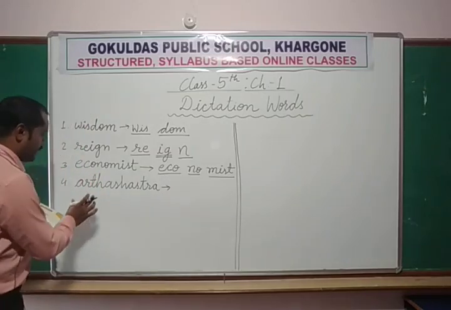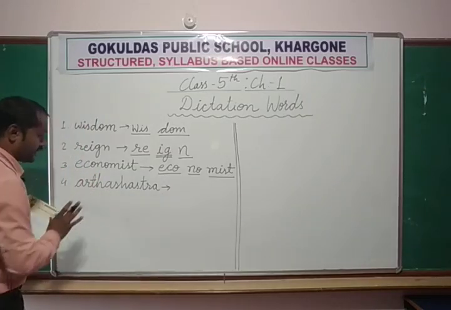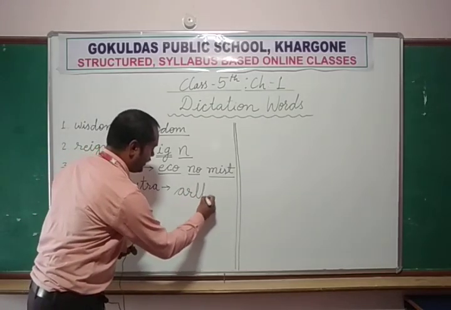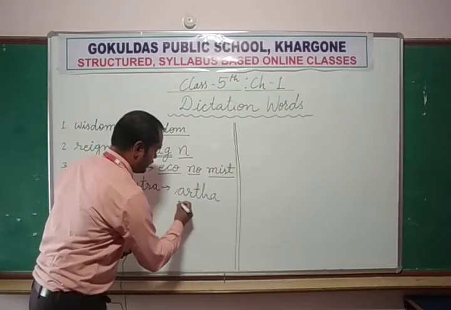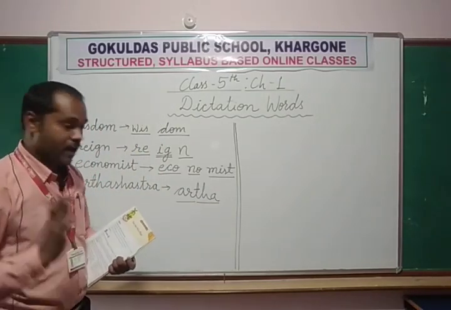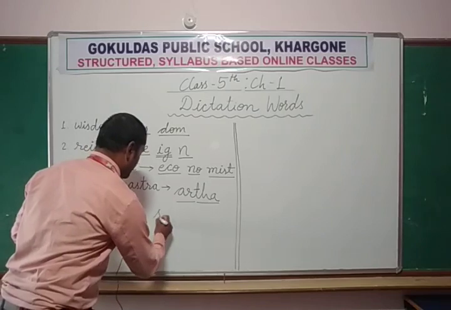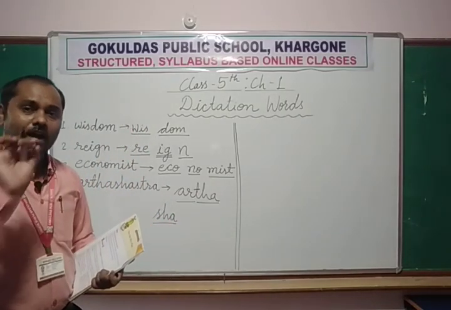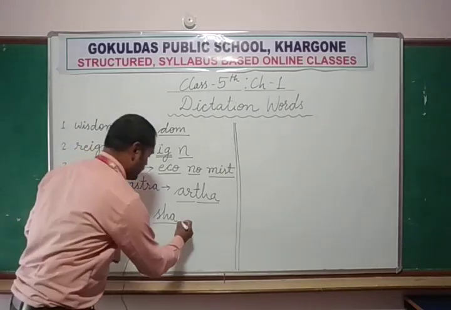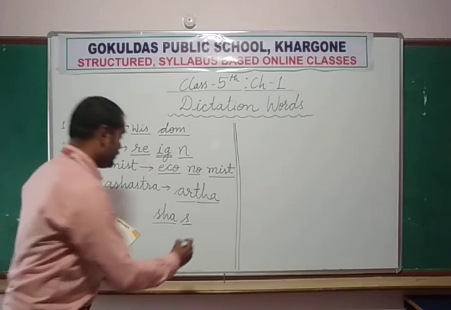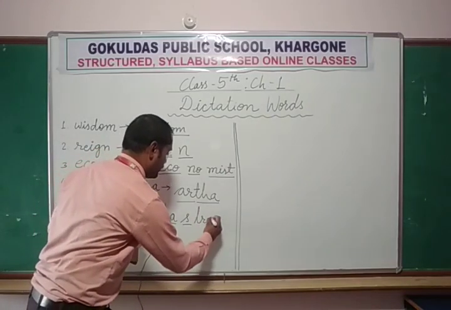First you can divide it: A-R-T-H-A, earth. Then S-H-A, sha. Then there is half S, shastra, T-R-A.